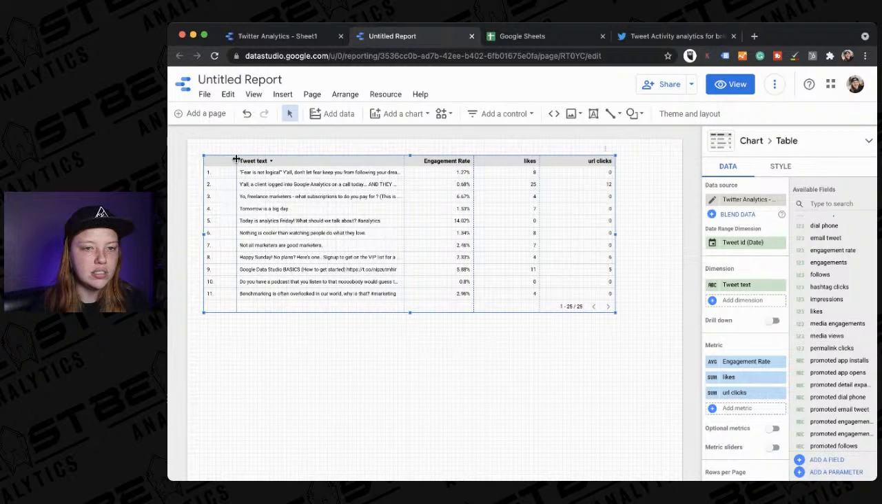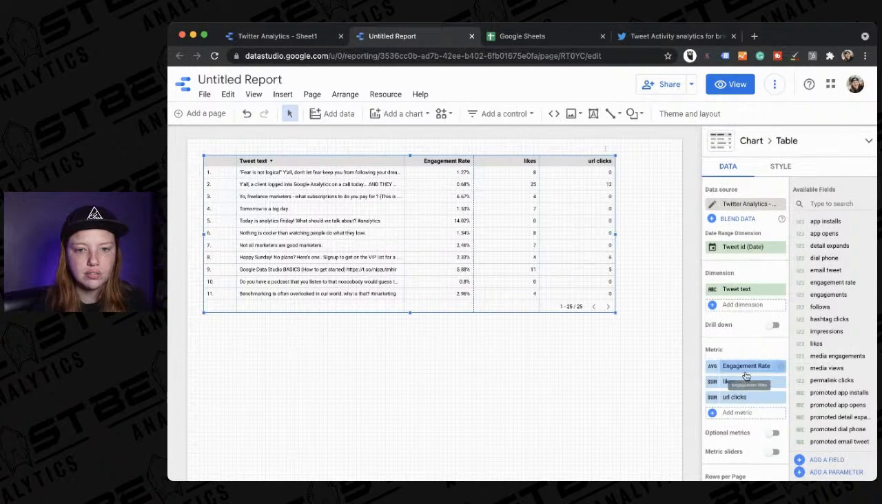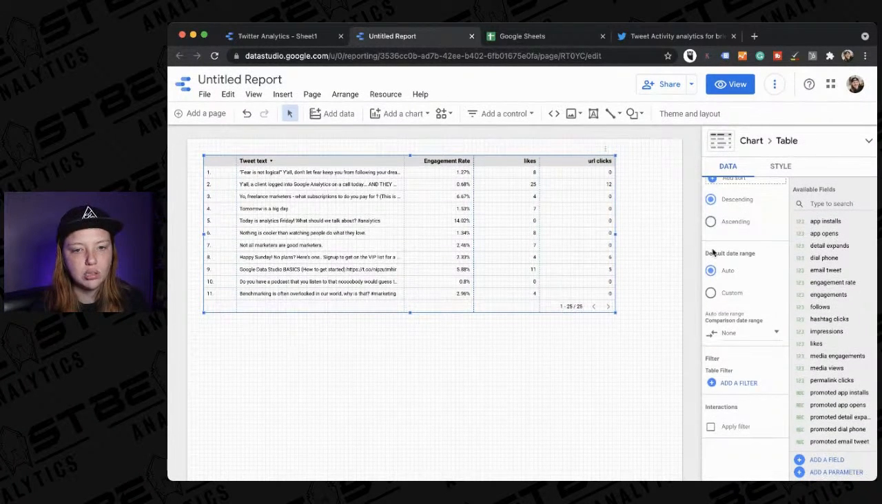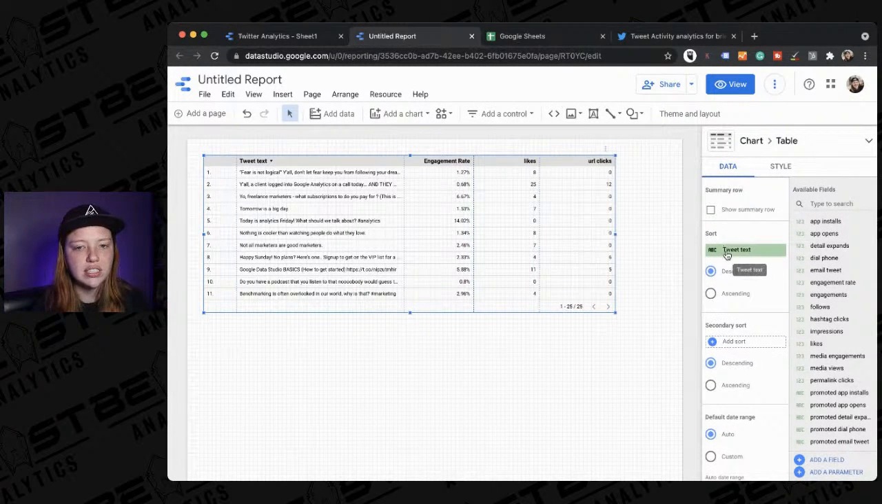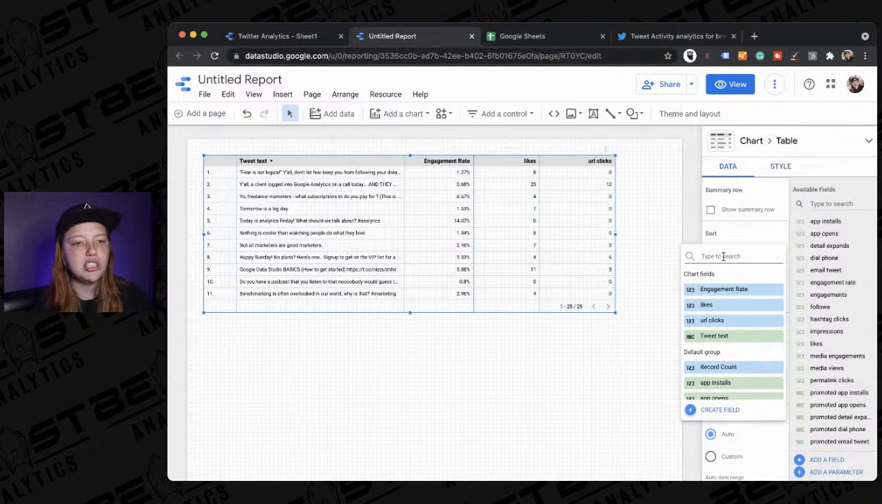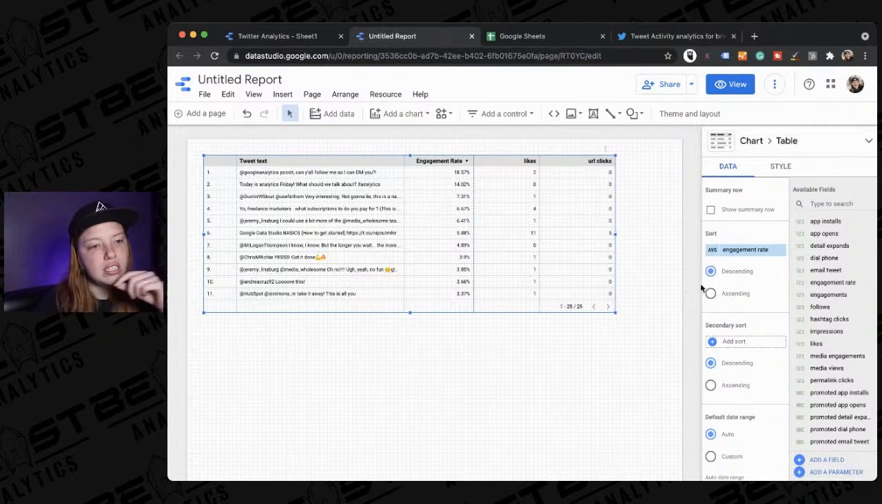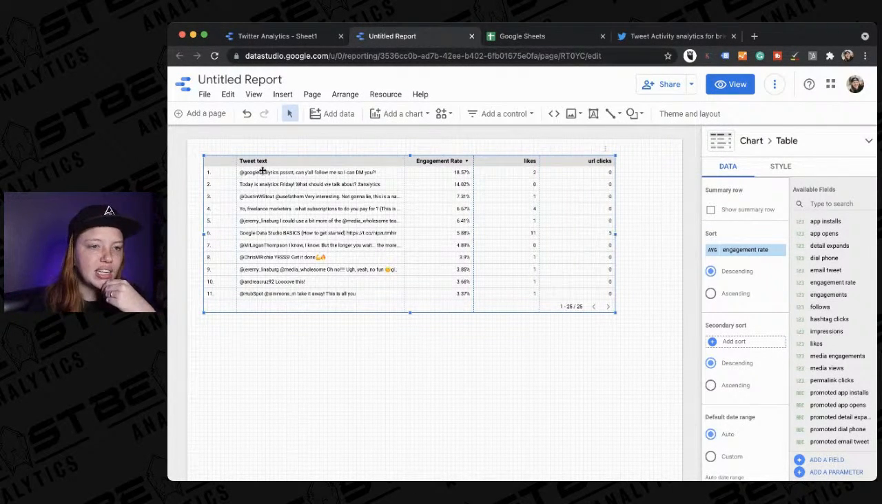Right now it's sorted by tweet text. Okay, that's not very helpful for me. So I'm going to come down to the bottom, and where it says sort, you can see it says tweet text. I'm going to change this to engagement rate because I want to see what are the most engaging things that I've put out and if there are any sort of patterns.